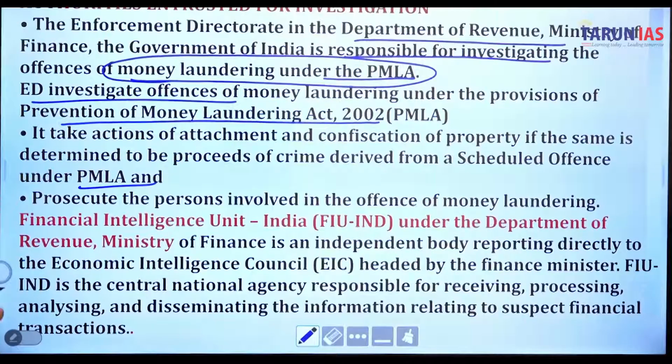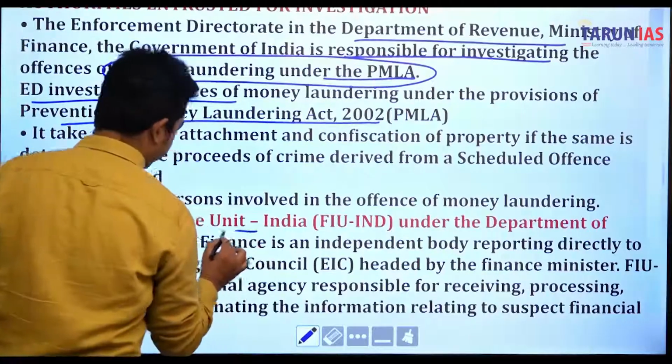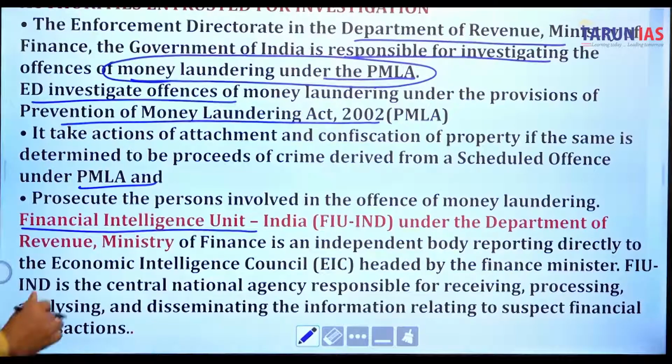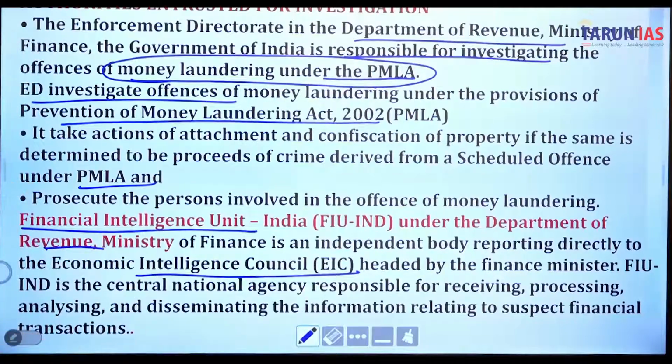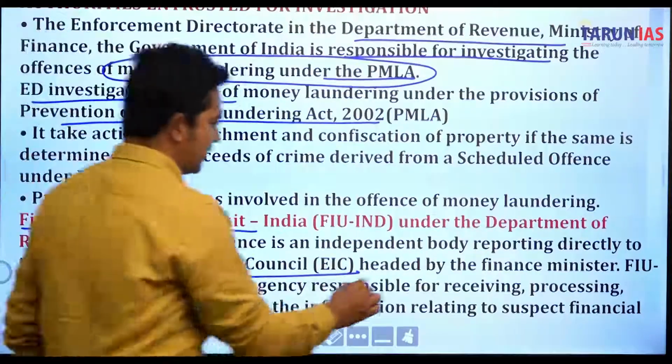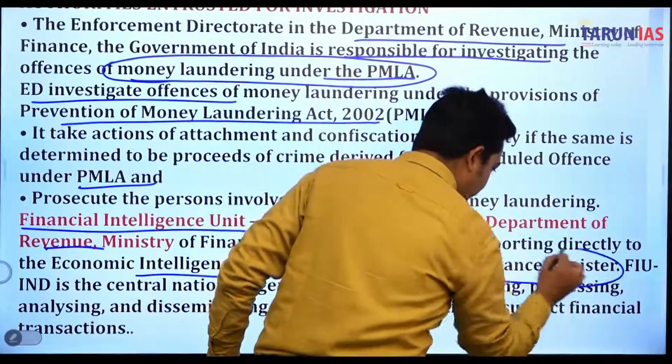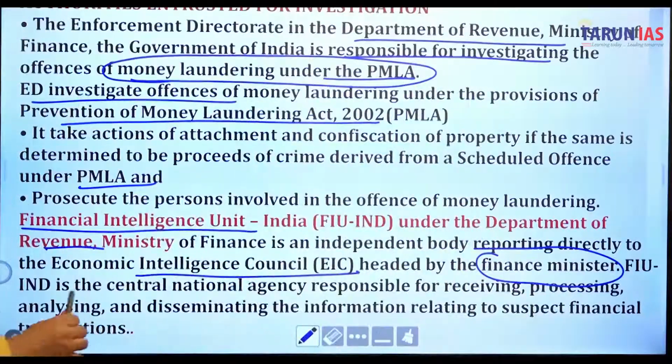Financial Intelligence Unit, FIU. The Financial Intelligence Unit, FIU-India, under the Department of Revenue, Ministry of Finance, is the independent body reporting directly to the Economic Intelligence Council, that is EIC, headed by the Finance Minister. In both cases, you can see the Finance Minister has overall charge of this. FIU-IND is the central national agency responsible for receiving, processing, analyzing and disseminating information related to suspect financial transactions.